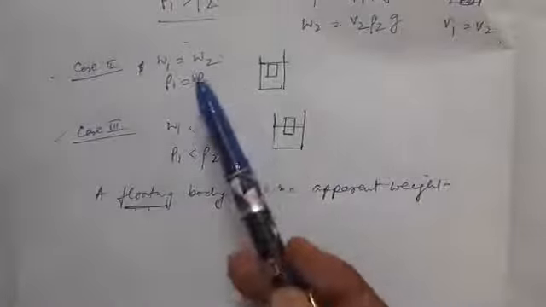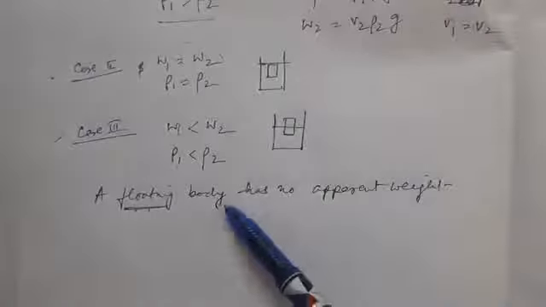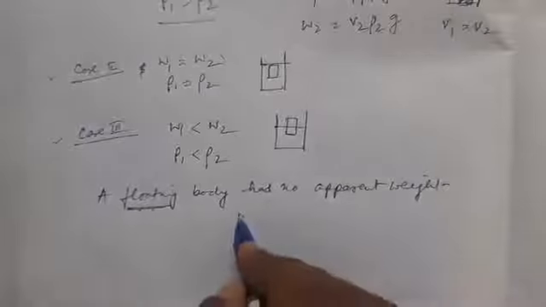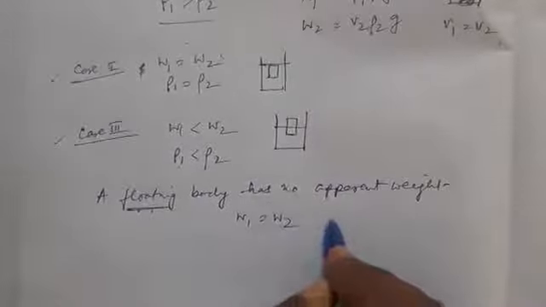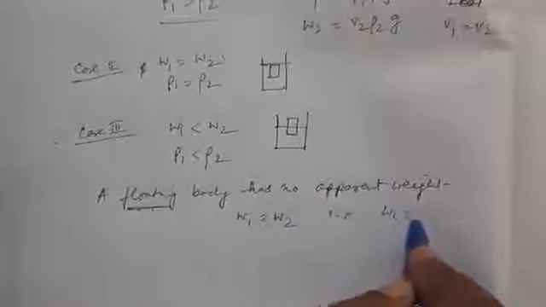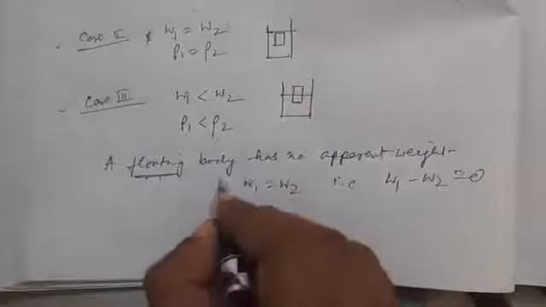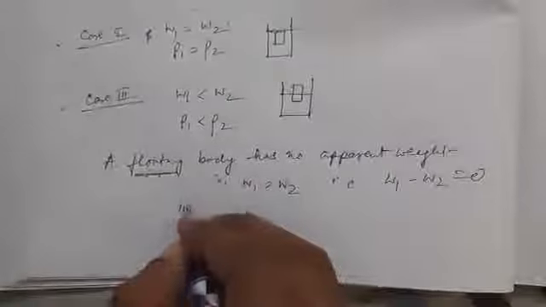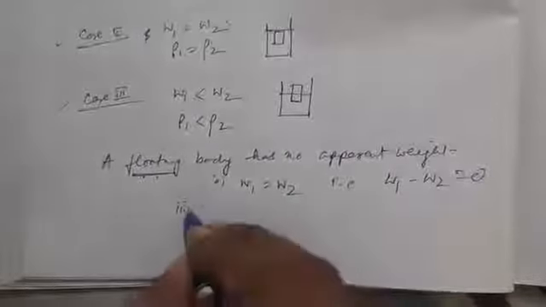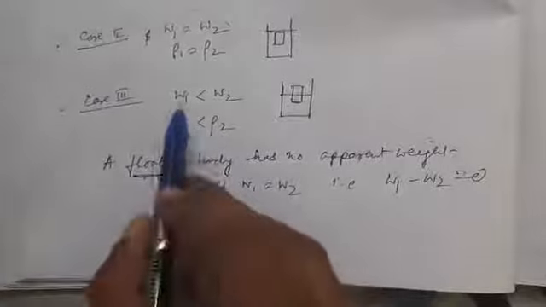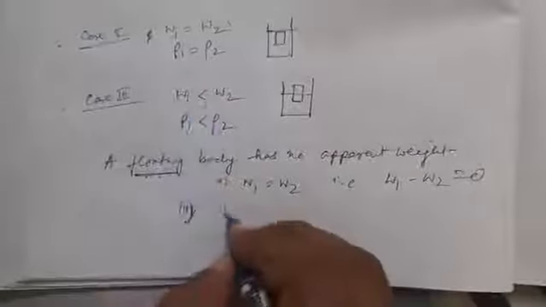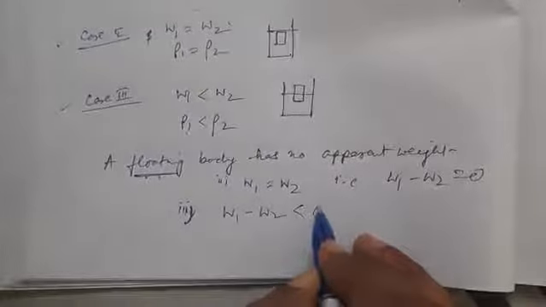For case number 2, it is exactly no apparent weight, because W1 is equal to W2. That is, we can say W1 minus W2, or the apparent weight, is equal to 0. But for case number 3, W1 minus W2, the apparent weight, is less than 0.